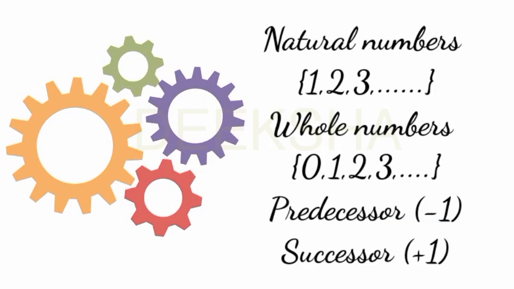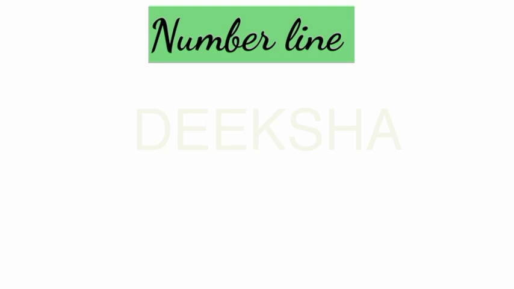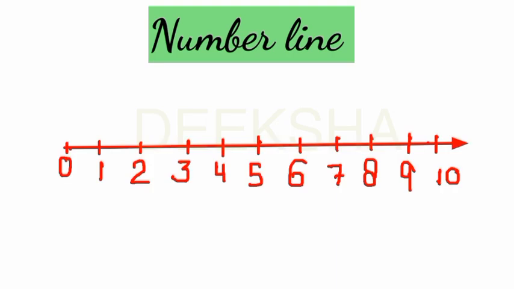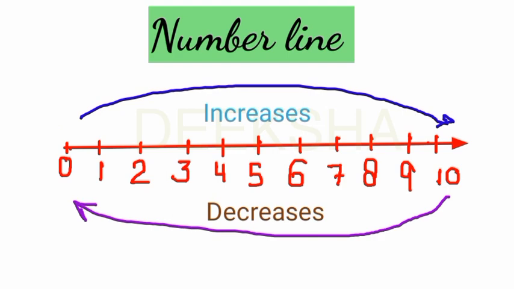Now let us understand about the number line. What is a number line? When we represent numbers on a line, that is called the number line. Here we are representing the whole numbers and whole numbers start from 0. So here on the number line I am representing the numbers from 0. 0, 1, 2, 3, 4, 5, 6, 7, 8 and so on. On the number line, when we move from left to right, the numbers increase. And when we move from right to left, the numbers decrease.